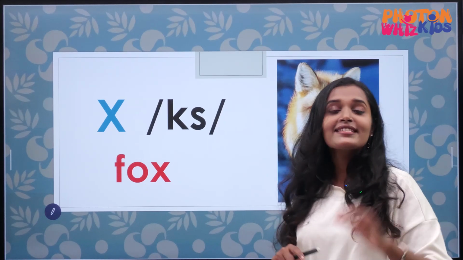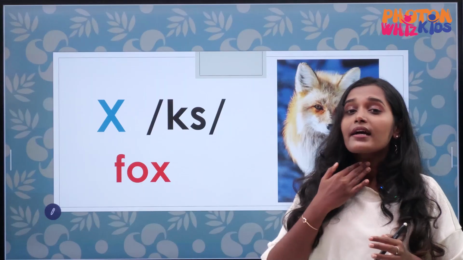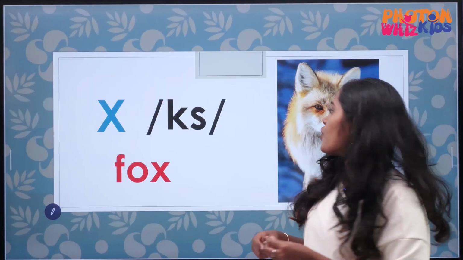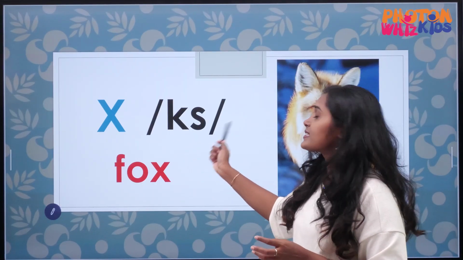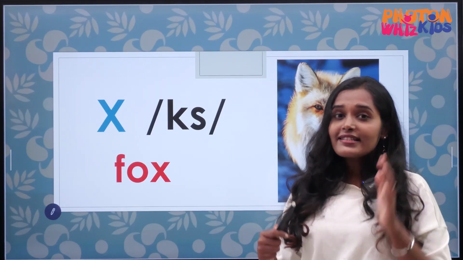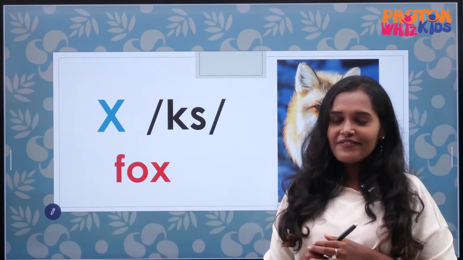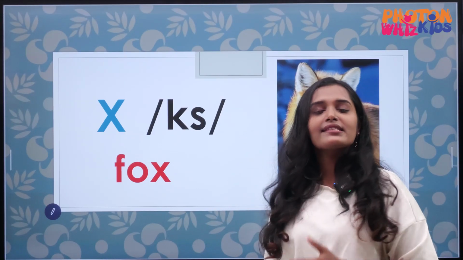The next letter is X. What's the sound of X? It is a combination of K and S. So we pronounce it as in fox. Six. Very good. So the sound of X is X.